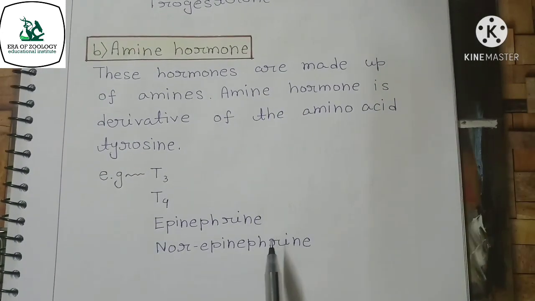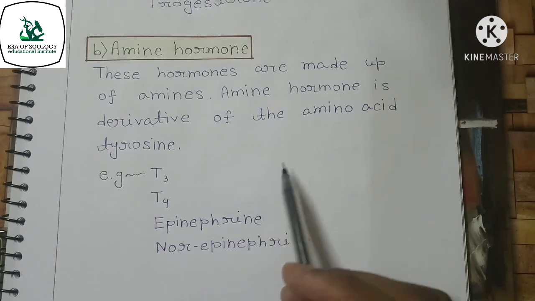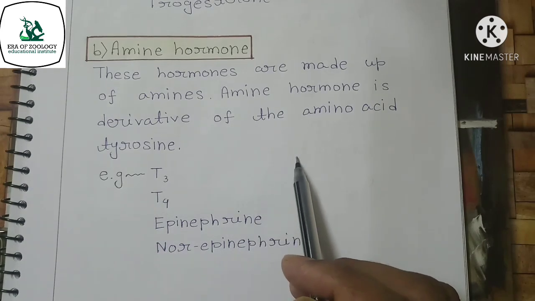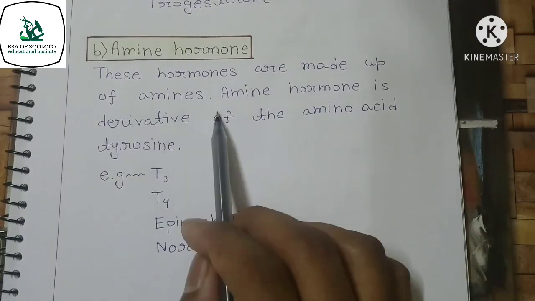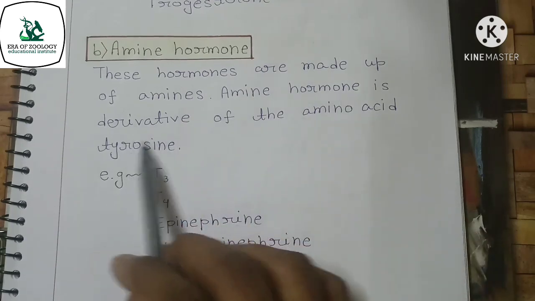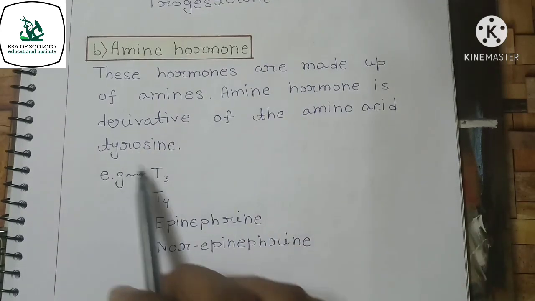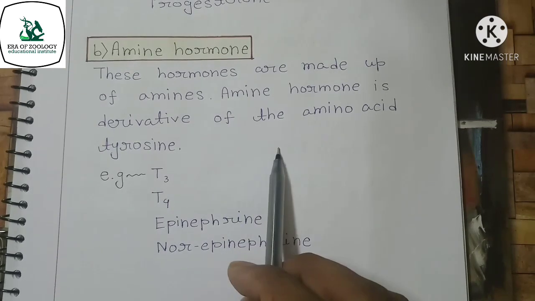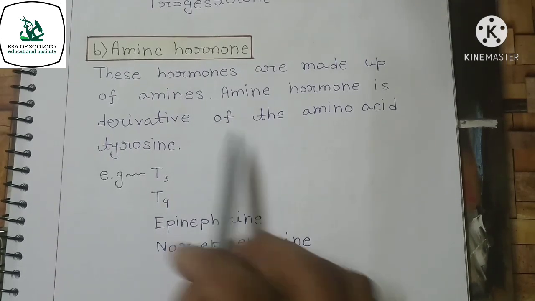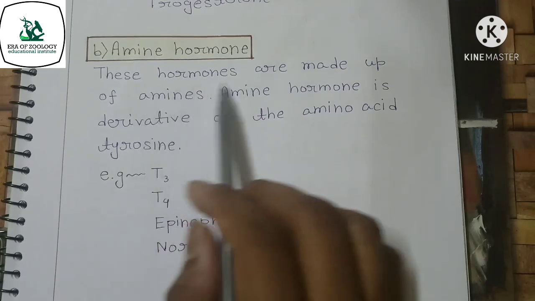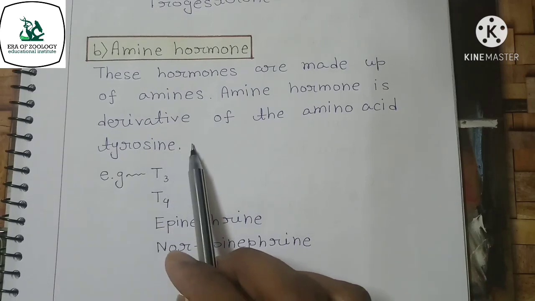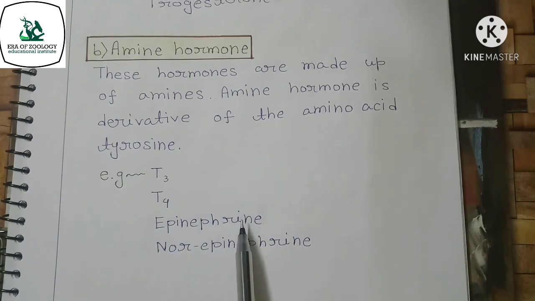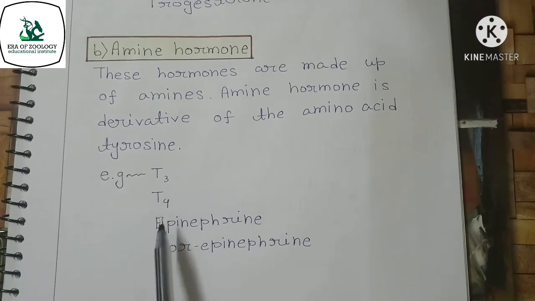According to chemical nature, the second type of hormones are amine hormones. These hormones are made up of amines. Amine hormone is a derivative of the amino acid tyrosine, and the examples are T3, T4, epinephrine and norepinephrine.